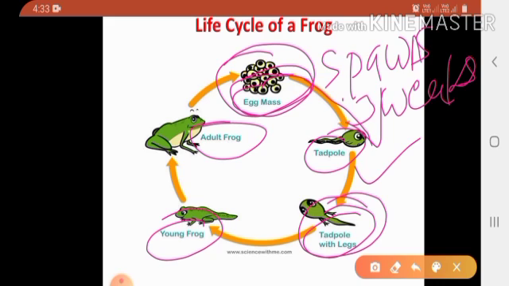It breathes through gills and looks like a fish. The tadpoles gradually lose their tails and develop legs and lungs. This is called a young frog.